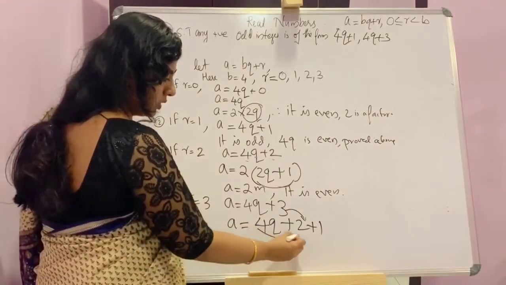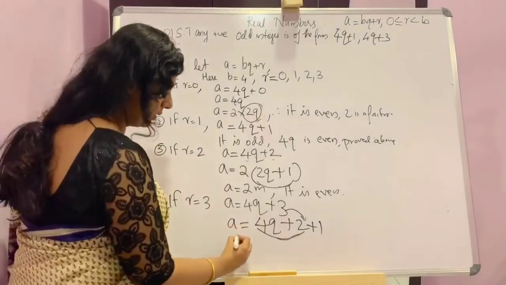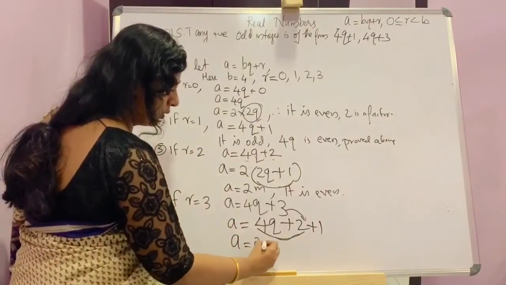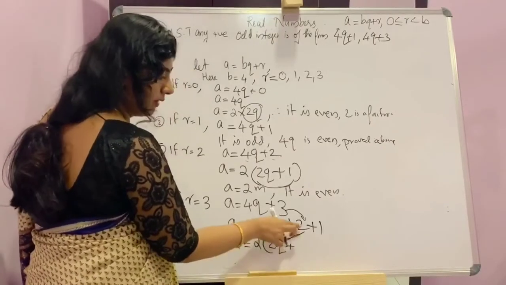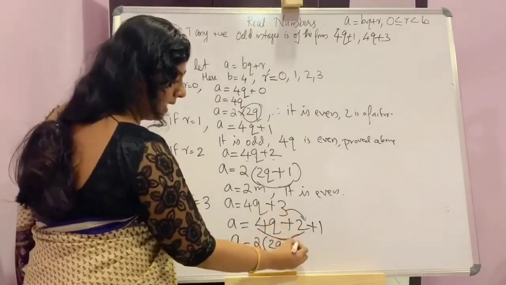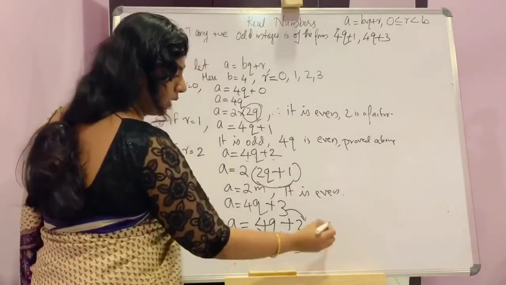Now, from the first two terms, you can get 2 as a factor. So, taking it outside, 2 into 2q plus, from here, if you take 2 outside, balance will be 1. Close the bracket. Now, this plus 1.